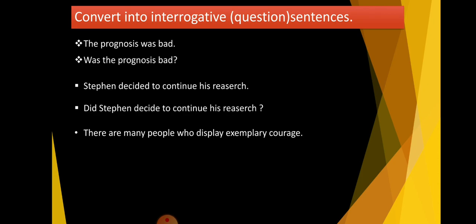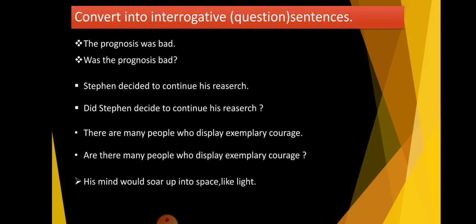Next sentence, there are many people who display exemplary courage. Are there many people who display exemplary courage? At the end, there is question mark. His mind would soar up into space like light.